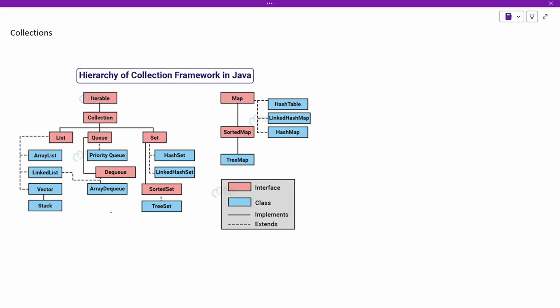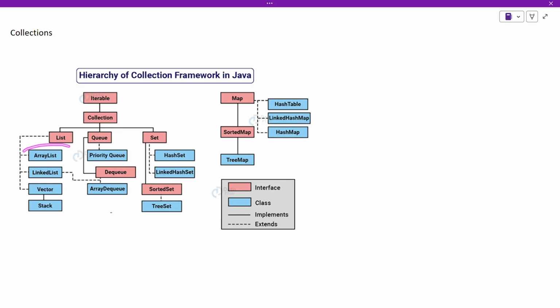But using the collections framework, we have a lot of templates and a lot of classes to work with different data structures. So the collection framework is divided into two. So we have the map. The map is different from the collection. A collection is predominantly handled by a list, a queue, and set.